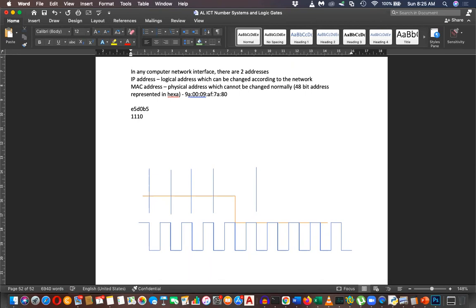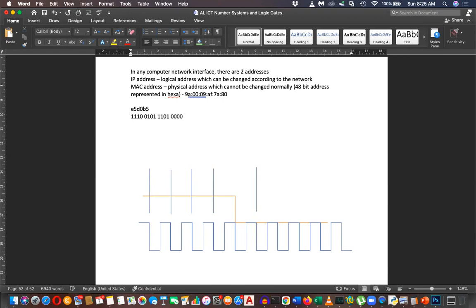5 in binary: 0 1 0 1. Okay, D in binary: 1 1 0 1. Okay, 0 in binary is 0 0 0 0.